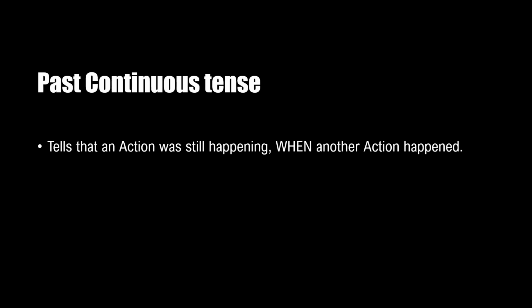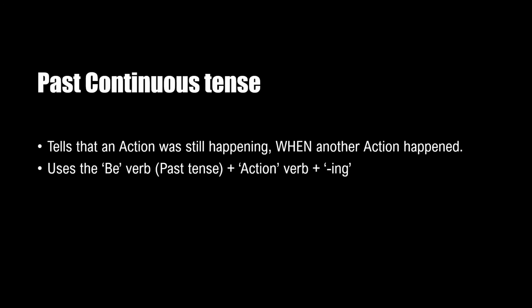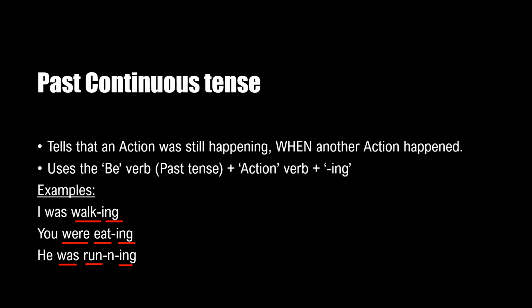So what is a past continuous tense? It tells that an action was still happening when another action happened. It uses the be verb, but this time it uses it in the past tense. Then it uses the action verb and then it ends with an ing. These are some of the examples. I was walking, you were eating, he was running. So here we can see we have got the be verb in the past tense, which is was, were, and was. After that, you have got the action verb, which are walk, eat, and run, and everything ends with an ing.